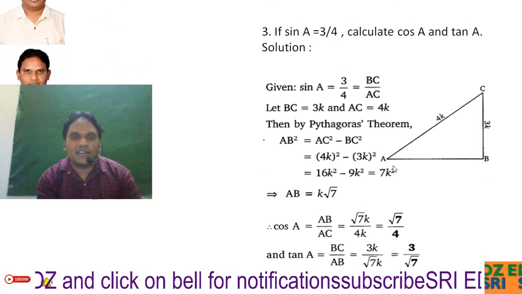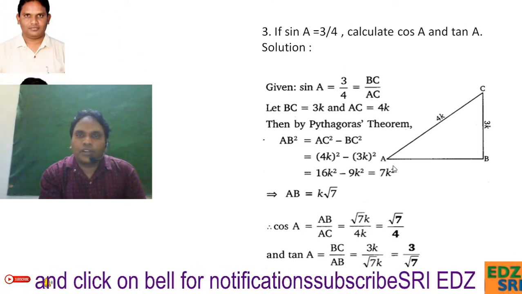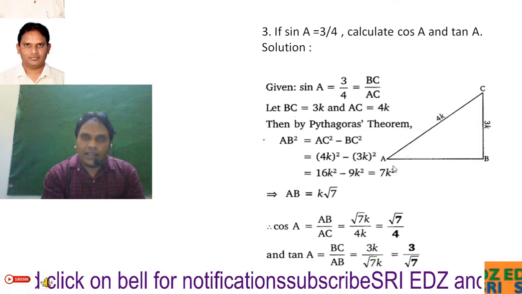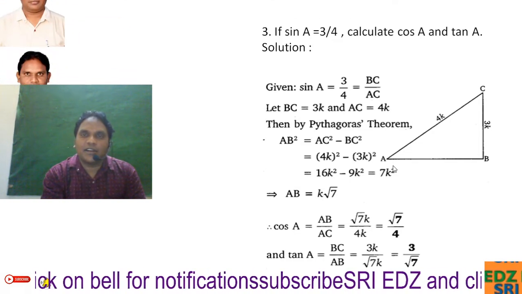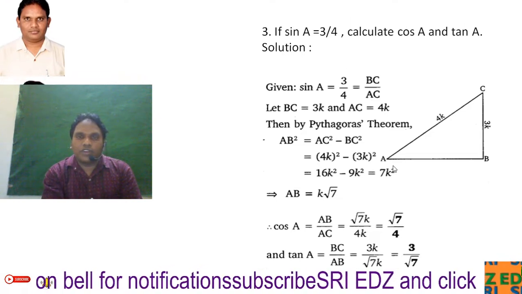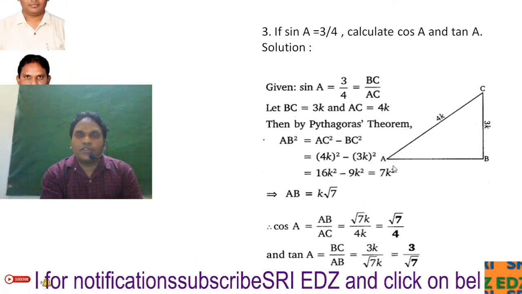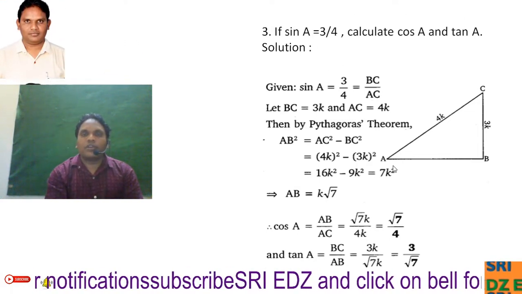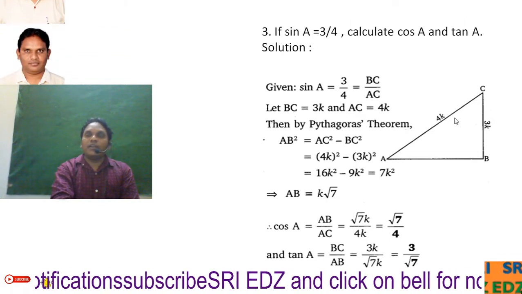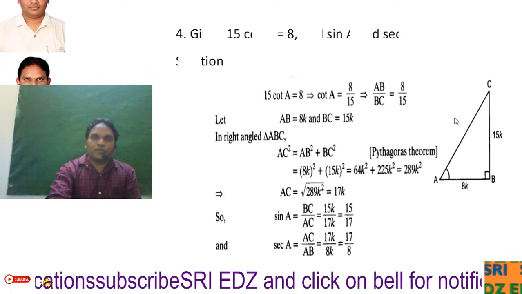The tan A is nothing but opposite side divided by adjacent side to the acute angle A, so that BC divided by AB, that is 3K divided by, already we got AB as 7K, so root 7K, so that K, K cancel, 3 by root 7 will remain. That is the third problem.